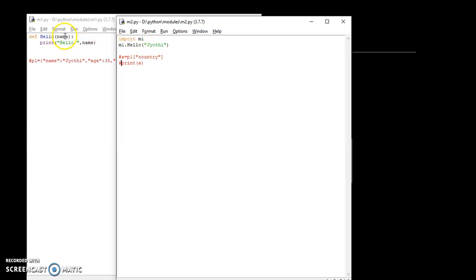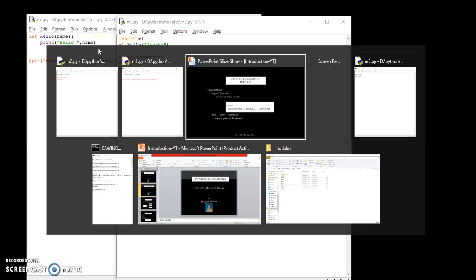Why? Because it requires one parameter, hello, and I am trying to print this hello. So here I am passing this parameter, and here it is accepting that one, and I will get the output of hello name. So let us execute this one and check the output.